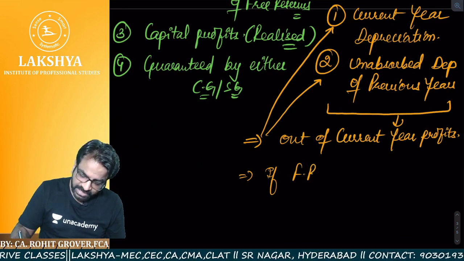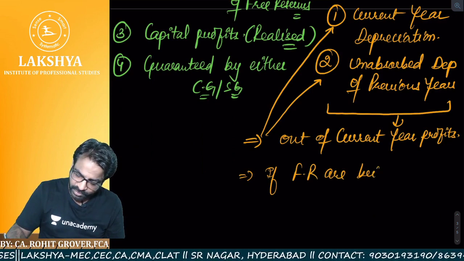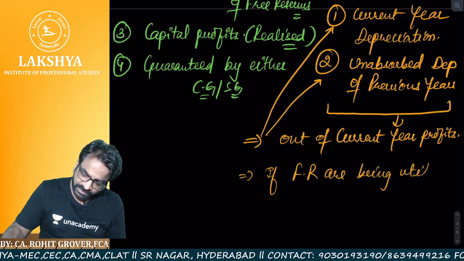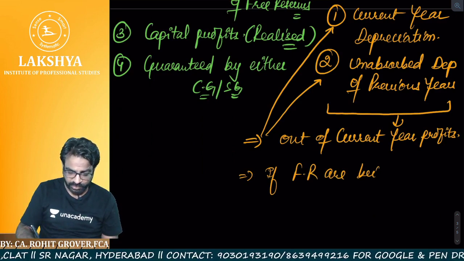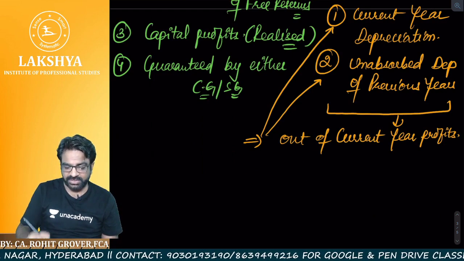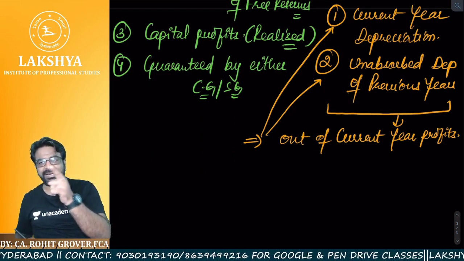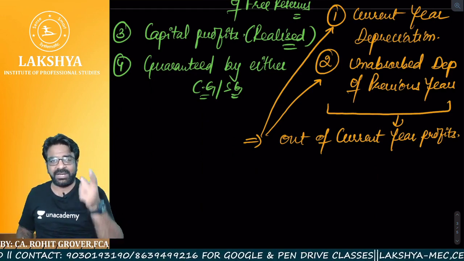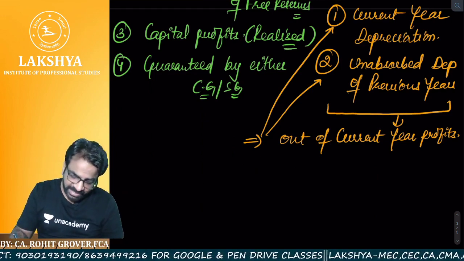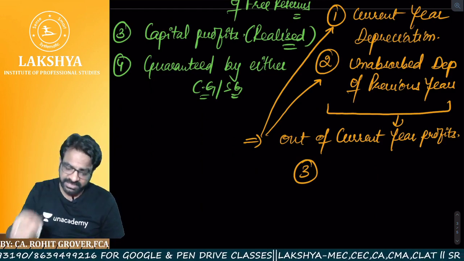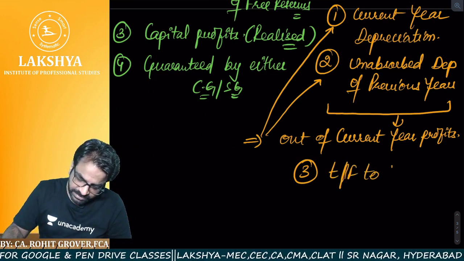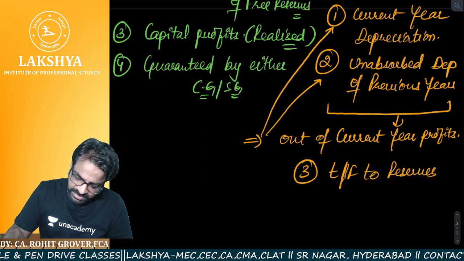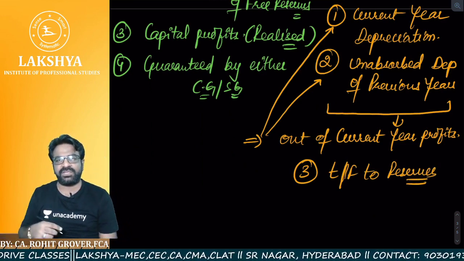before going to the free reserves, let me take you to another side. Now, first adjustment, current year depreciation. Second adjustment, unabsorbed depreciation of previous years. And what is the third adjustment, sir? Third adjustment is transfer to reserves. Transfer to free reserves. So what do you mean by this point?